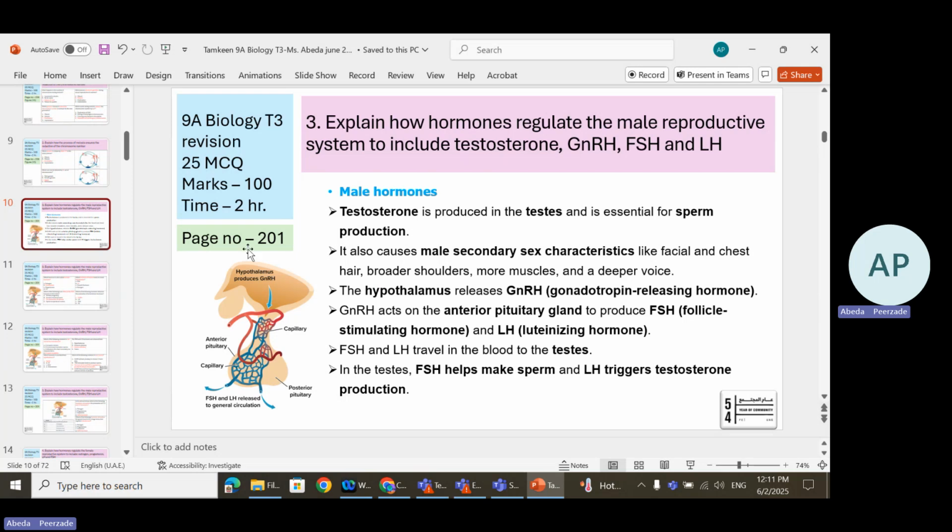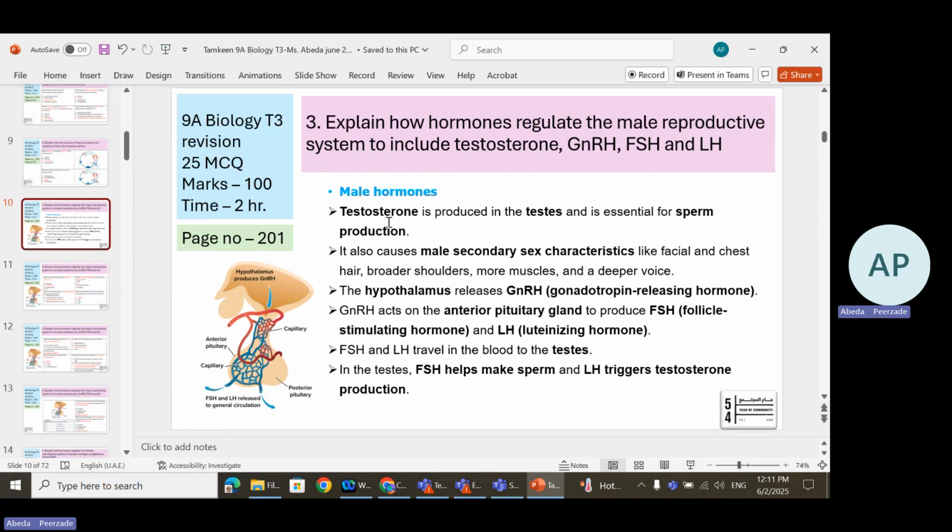Question number 3, on page number 201. Explain how hormones regulate the male reproductive system. It's talking about the male reproductive system, to include testosterone, GnRH, FSH, and LH. All right. So let us understand the male hormones. Testosterone is produced in the testes.